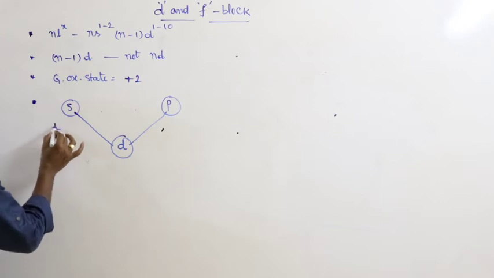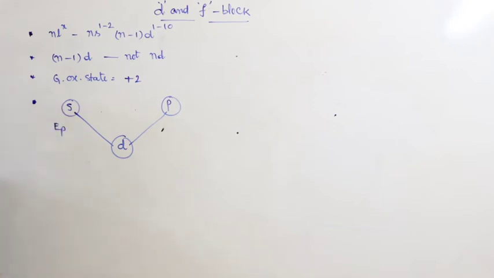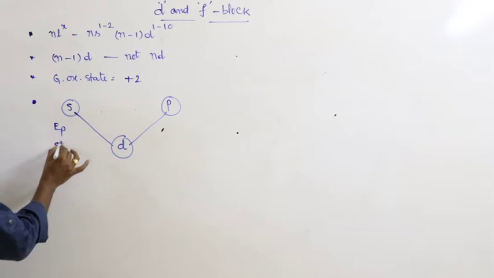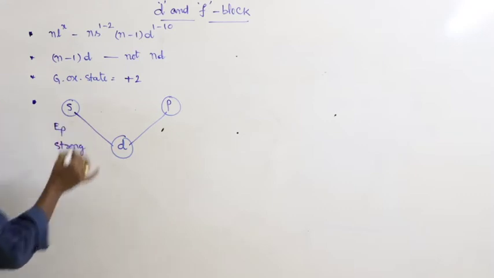Here the s block elements are highly electropositive.